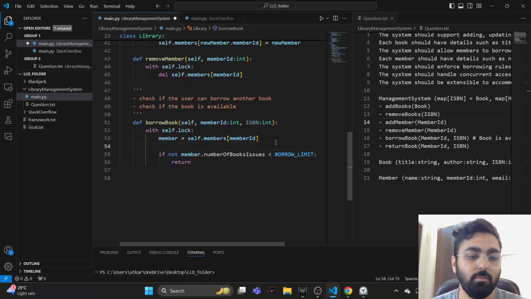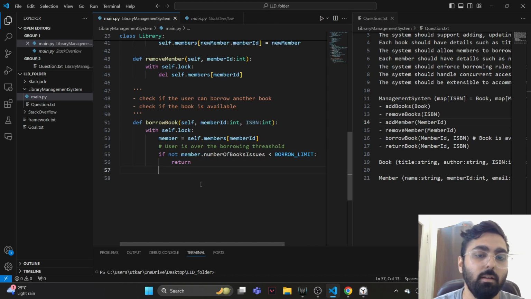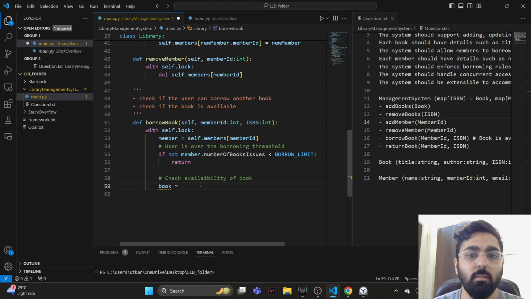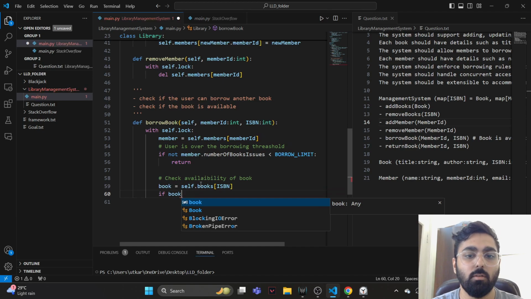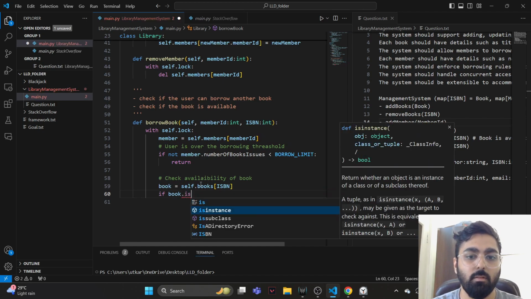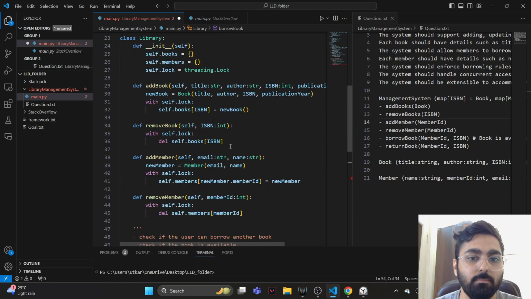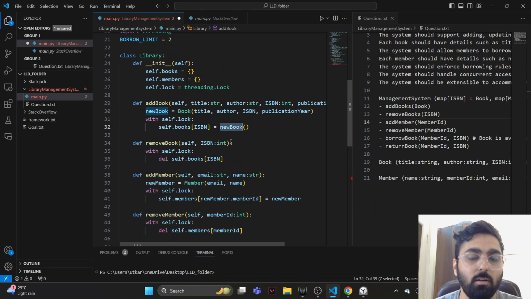This is the condition where the user is over the borrowing threshold, right? And the other is the check availability of book, right? And we get the book instance in that. We get self dot books and we do ISBN, right? And if book dot is instance, that's so weird. Why is it not? During add books we're calling a new book function. That's not right.